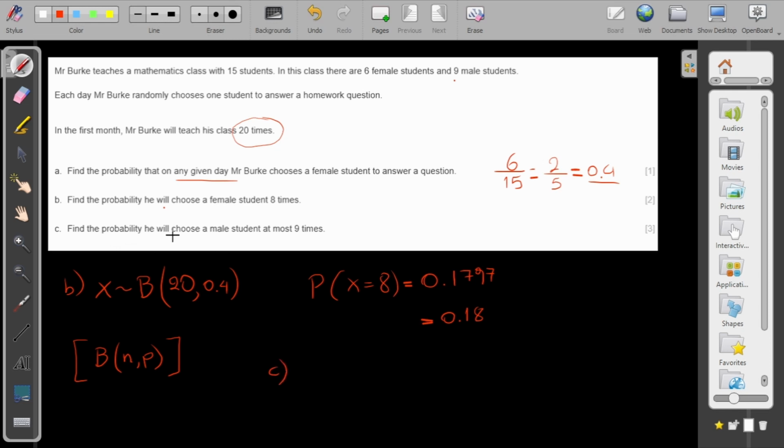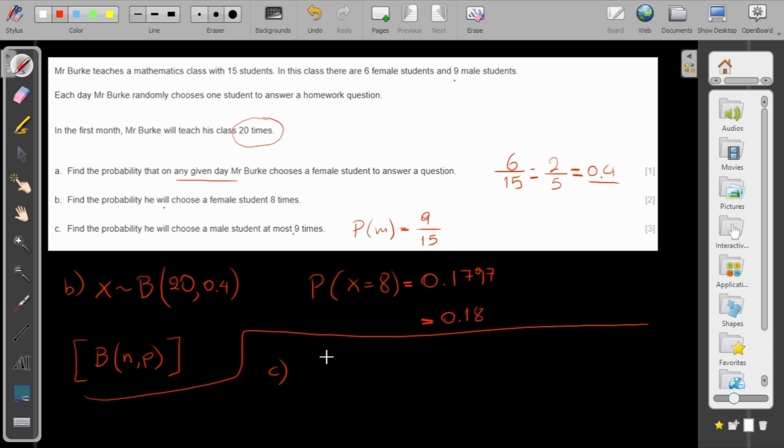Find the probability he will choose a male student at most 9 times. Now in this case, if I break it down, I can again make it a binomial distribution, where my probability of success of getting a male is, how many males do I have? 9 out of 15.